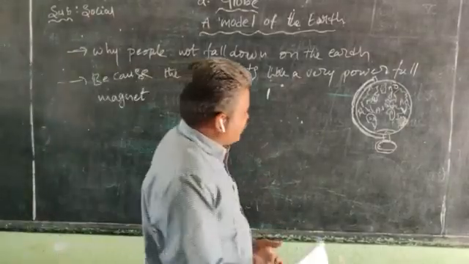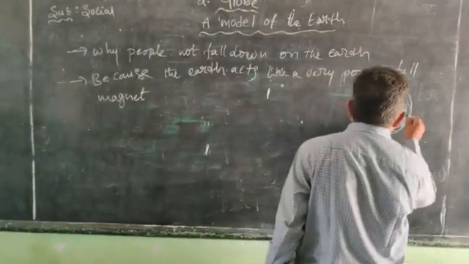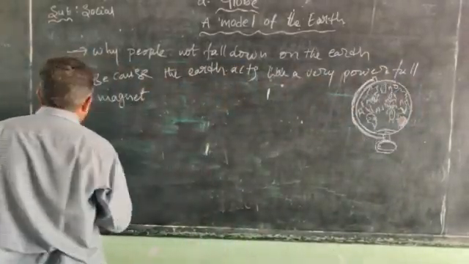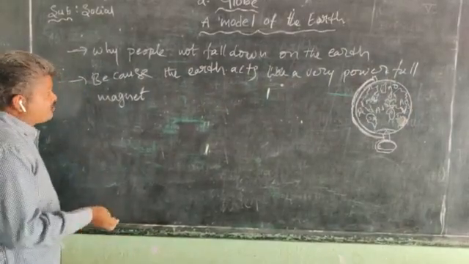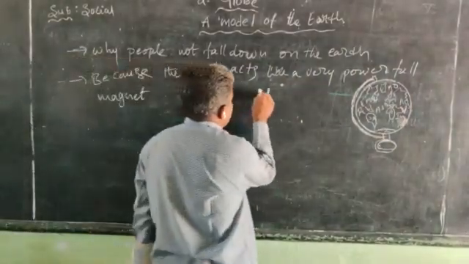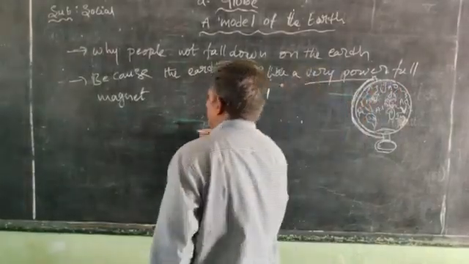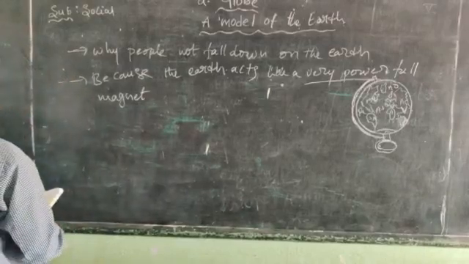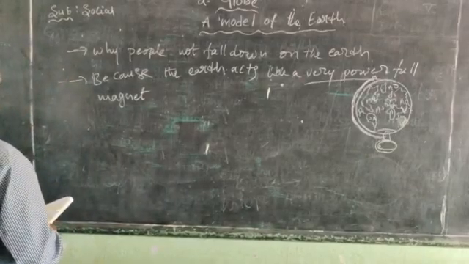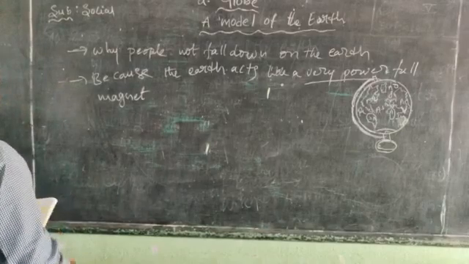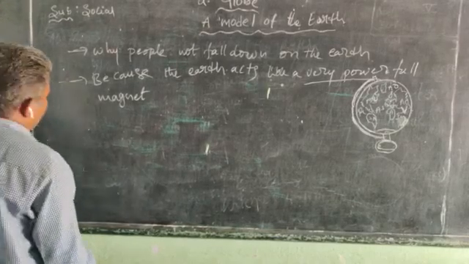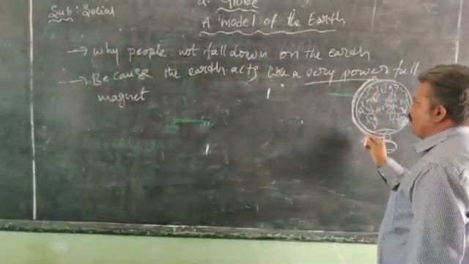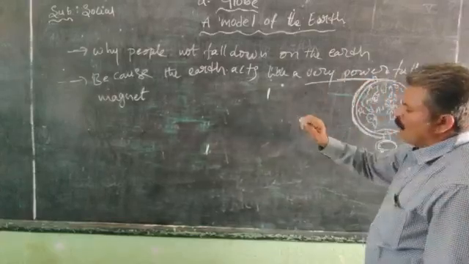People think that when we go to exactly the edges of the earth, we will fall down, but we never fall down because the earth acts like a very powerful magnet which pulls us towards it. In fact, we can only fall on the earth, but never off the earth. So this is the reason why we are not falling down there. Mainly here the powerful magnet.